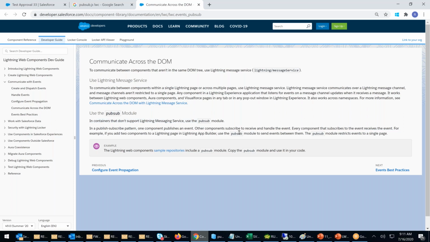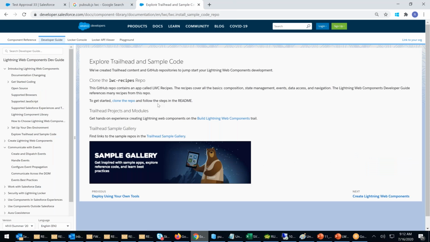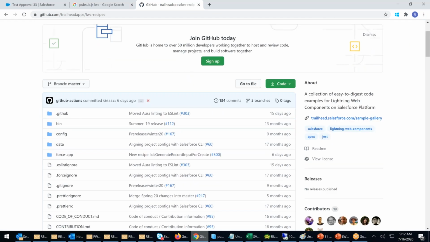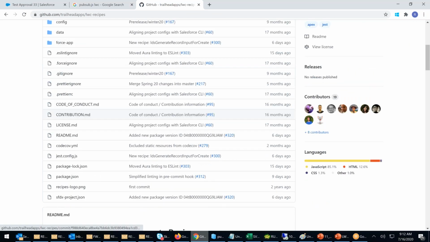You have to go ahead and download. See, the sample repository includes a PubSub module. That means copy the PubSub module and use it in your code. This PubSub module is required. I'm going to the central repository. Clone, get started, get an example. I don't need that. Let me see where the PubSub is. Here it is. From here you have to download the PubSub.